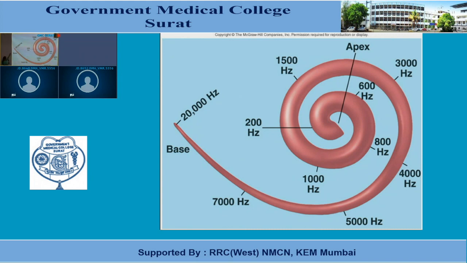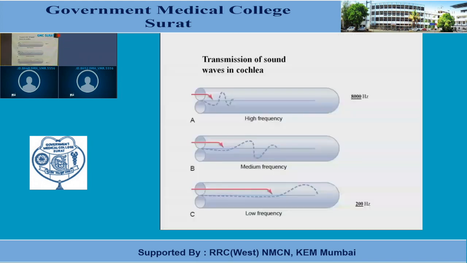So from 20,000 to 200 Hertz, the frequency will be determined by the place theory, and from 200 Hertz to 20 Hertz, that is very low frequency sounds, will be determined by Wever's principle.